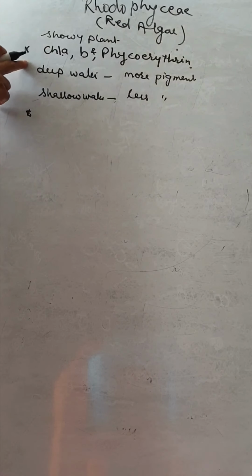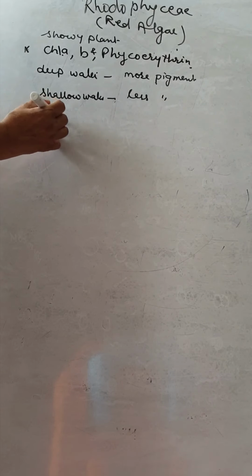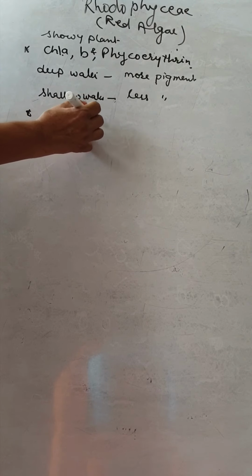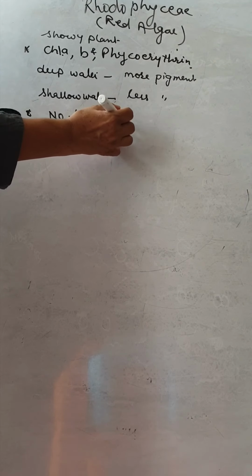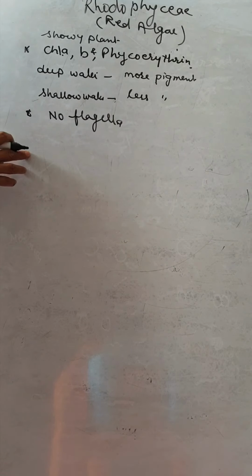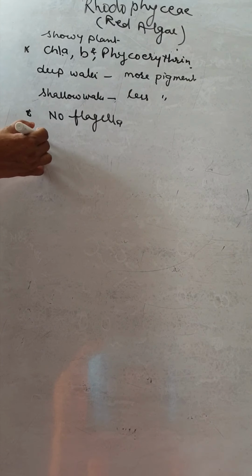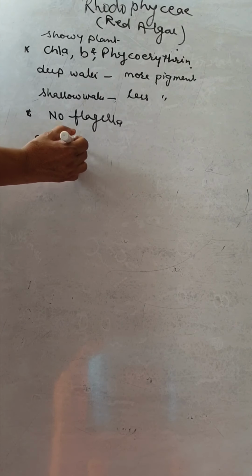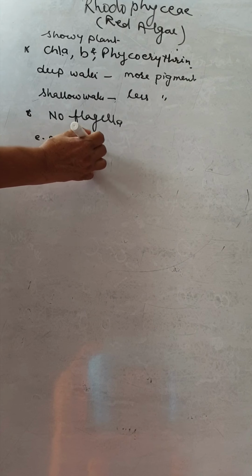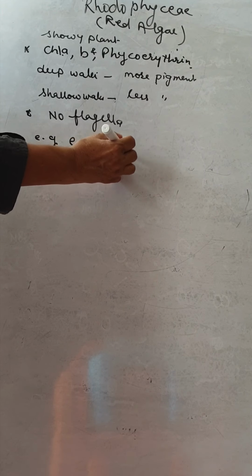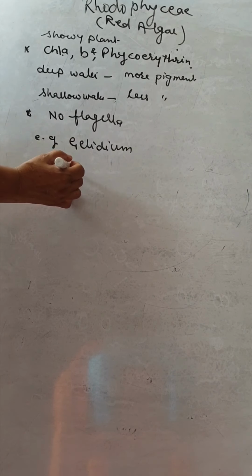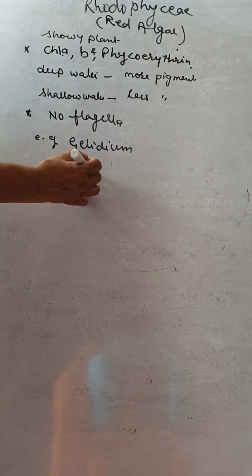Members of this group, the Rhodophyceae, have no flagella. Flagella are found in the Chlorophyceae. Examples of this group are Gelidium and another one, Porphyra.